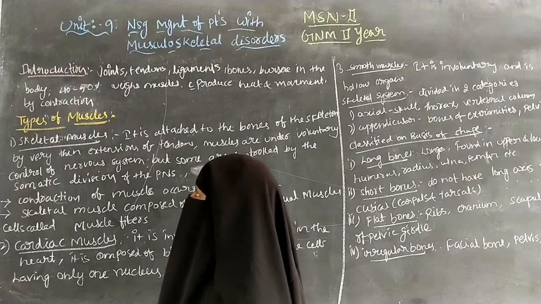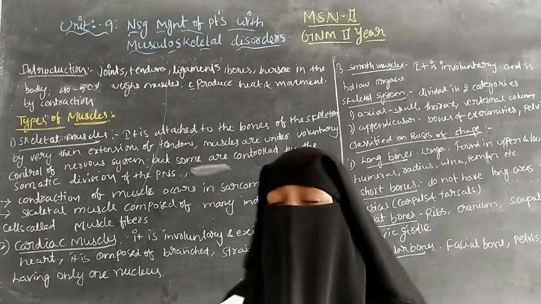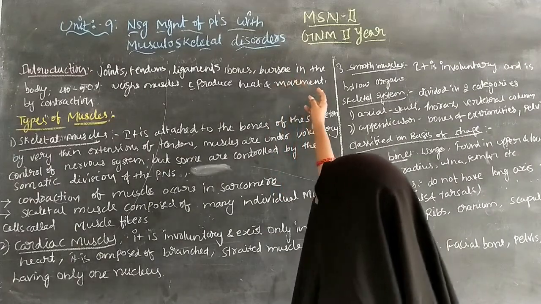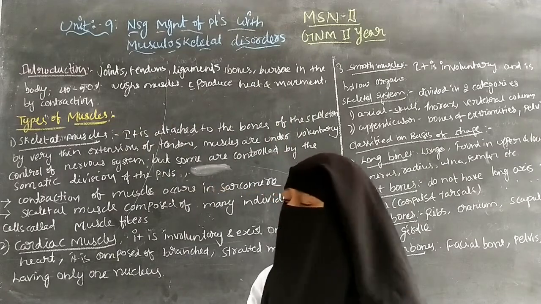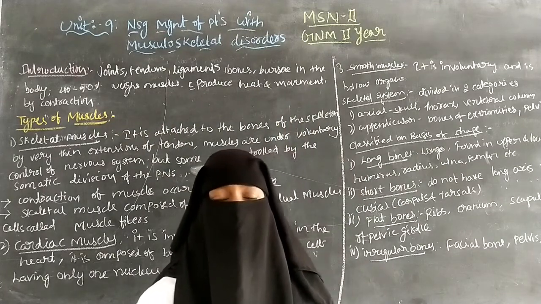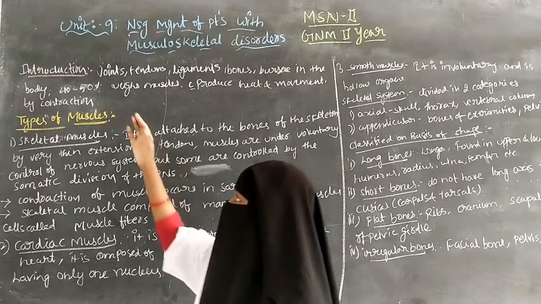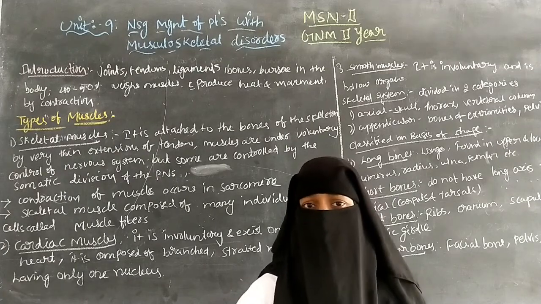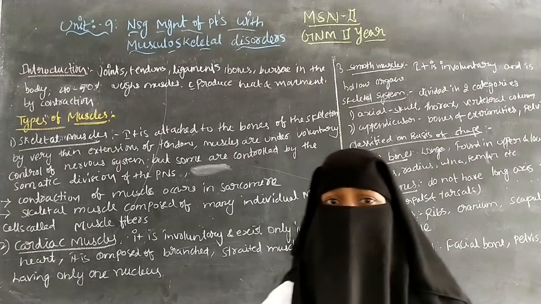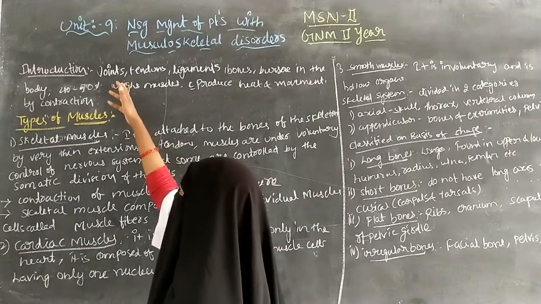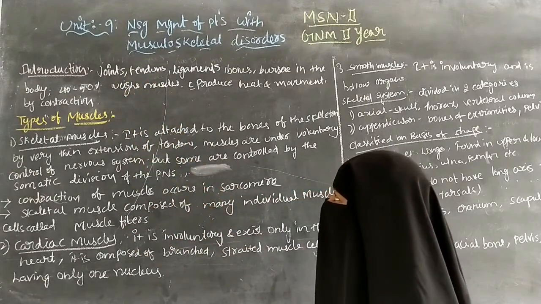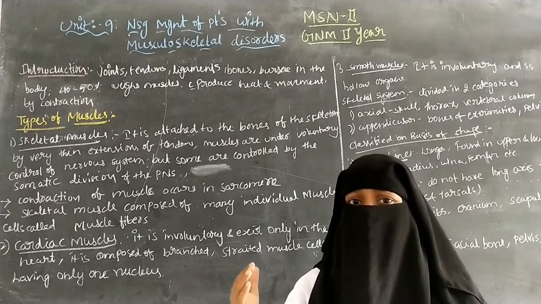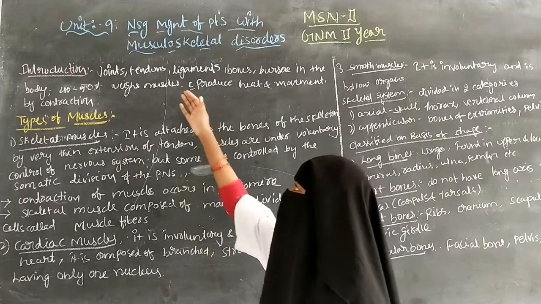The musculoskeletal system consists of the joints, tendons, ligaments, bones and bursae in the body. The musculoskeleton consists of bones and joints. Joints mean an articulation between two bones. And tendons are fibrous connective tissue that helps to connect the muscles to the bones.